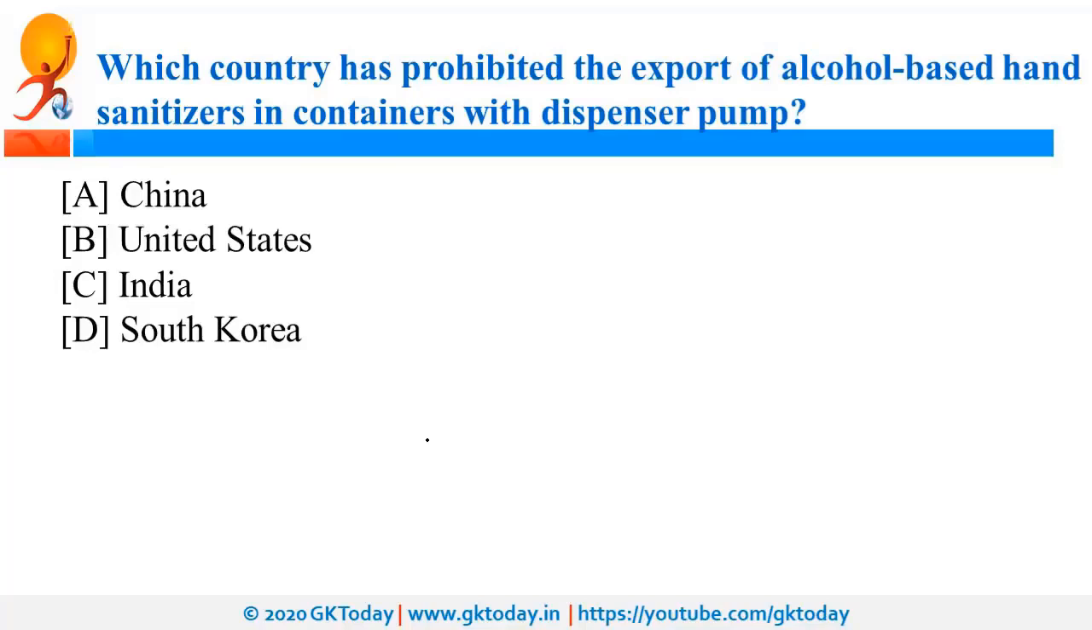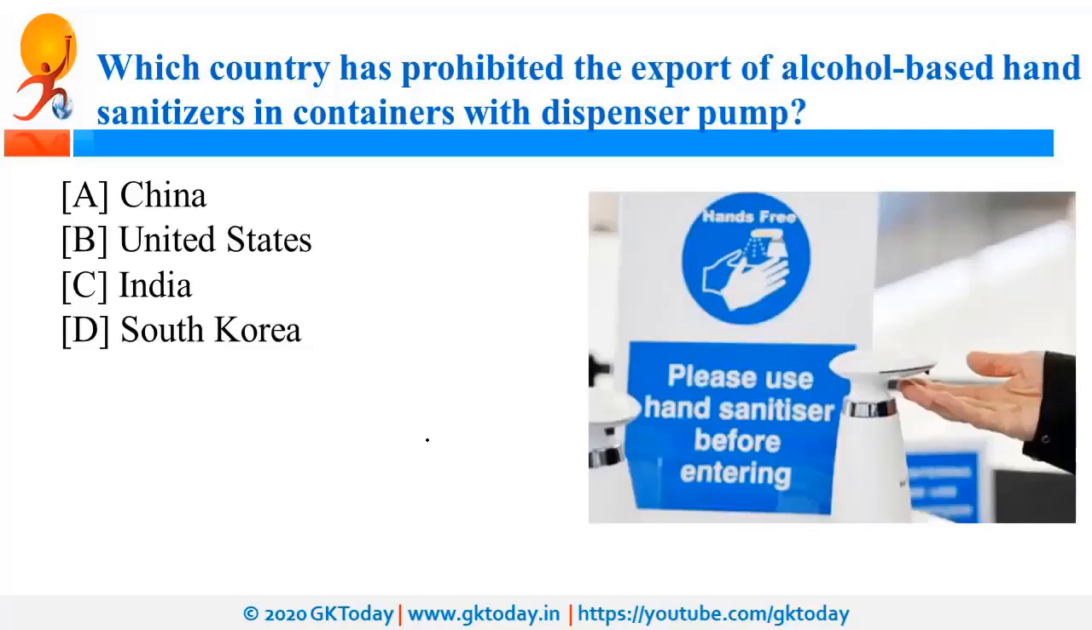Which country has prohibited the export of alcohol-based hand sanitizers in containers with dispenser pump? So this decision was taken by India, and as per the notification of DGFT, the hand sanitizers exported in any other form will be allowed for export. Now previously, that is on 6th of May, the government had prohibited the export of all alcohol-based hand sanitizers.